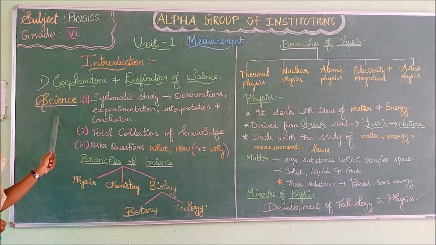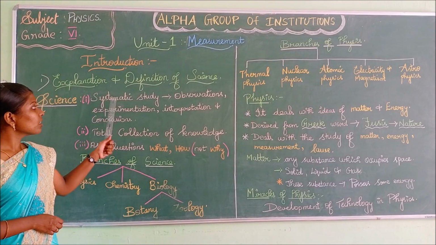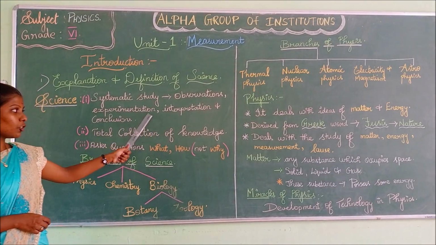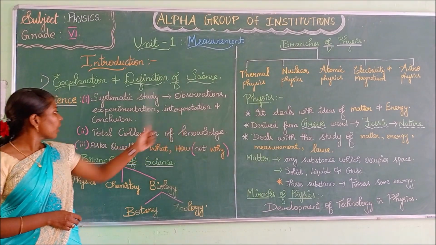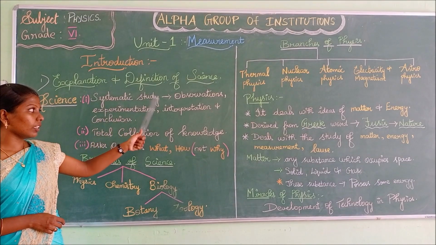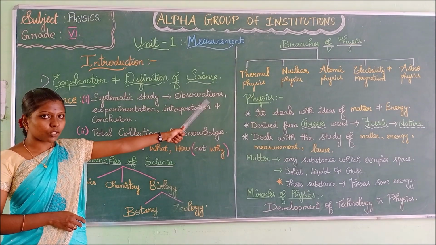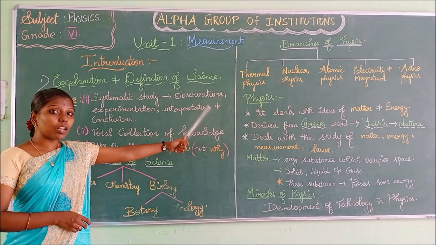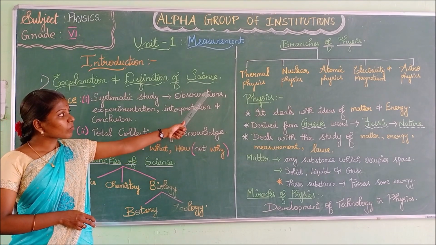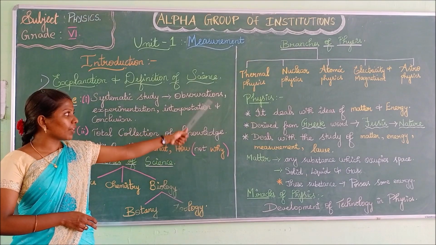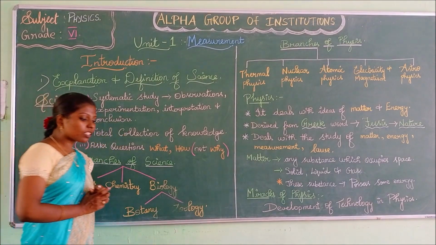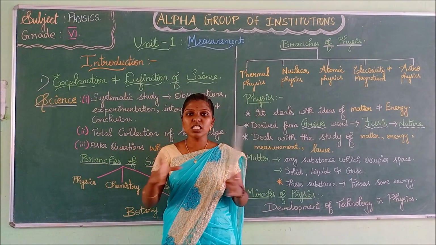Now, definition of science. What is science? Science is a systematic study through various observations, experimentation, interpretation and conclusion. Observation. Spell the word observation. O-B-S-E-R-V-A-T-I-O-N. Observation. Science is nothing but the systematic study. Systematic study is nothing but you will study in a sequence.